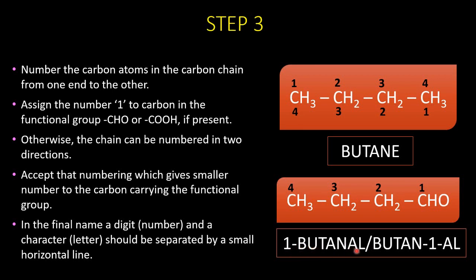There is one more way of writing. You can write it as butane, which is the common parent name, separated by 1. 1 depicts the position of the functional group present, and "al" means what the functional group present is. Here it is aldehyde. So this is how we are going to name all our hydrocarbons. With more examples, your understanding will be better.